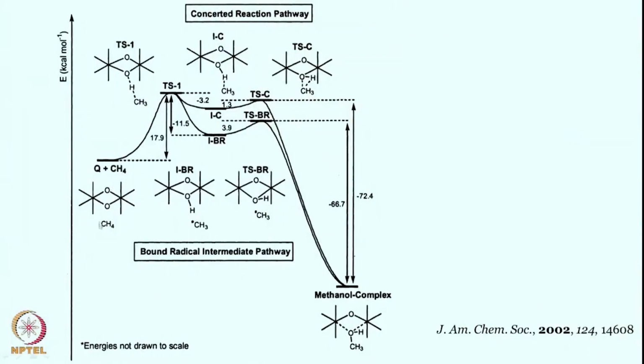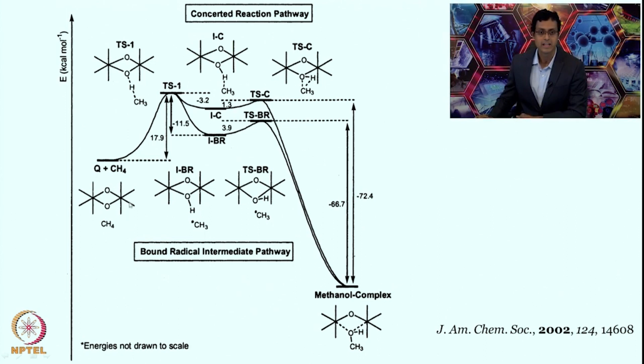this diiron bis-mu-oxo intermediate, where iron is in the +4 oxidation state, and the oxide is reacting with methane to give the first transition state, TS1 CH4OH, where both bond making and bond breaking are happening simultaneously. From there we have seen the intermediate where CH3 and OH are still interacting with each other, and subsequently a concerted pathway where CH3 and OH are intimately involved in the CH3OH molecule formation.